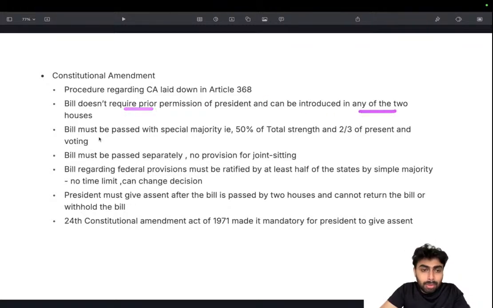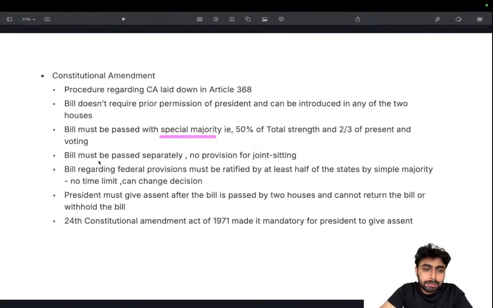Prior permission is very important. Passed in any of the houses is important. Passed with special majority. Actually there are 2-3 types of special majorities. You need to be aware of all of that also. That is 50% of total strength and 2/3 present and voting. This is the normal special majority. But there is another special majority when it comes to impeachment of the president, where it's called absolute majority. That is 50% of the total strength and 2/3 of the total strength of the Lok Sabha or the body. So that is another thing. There are 2-3 kinds of special majority.